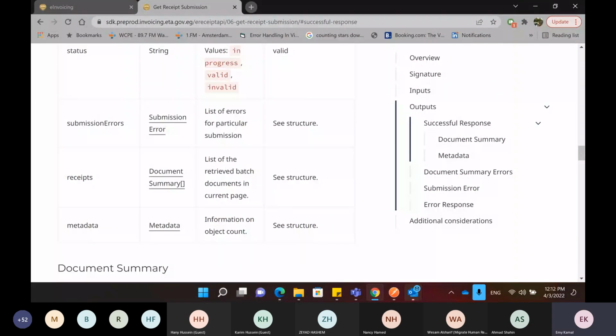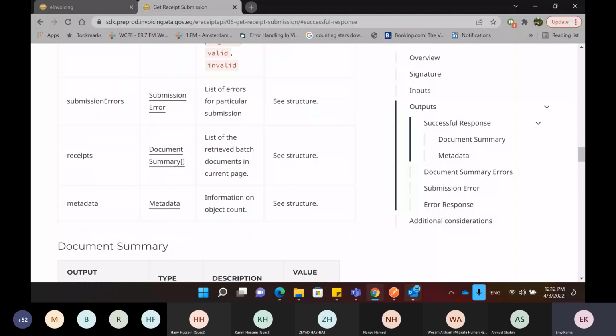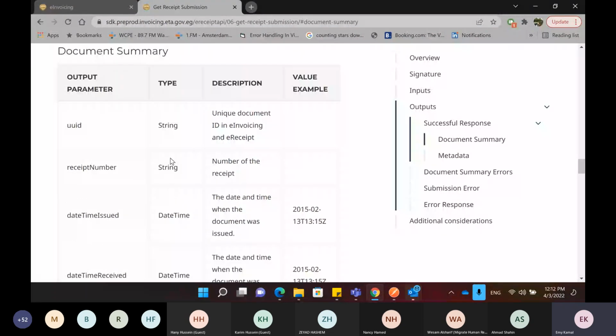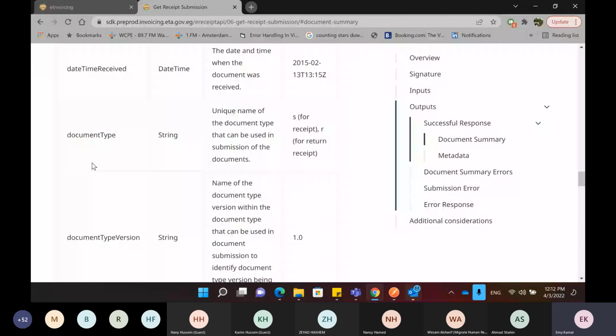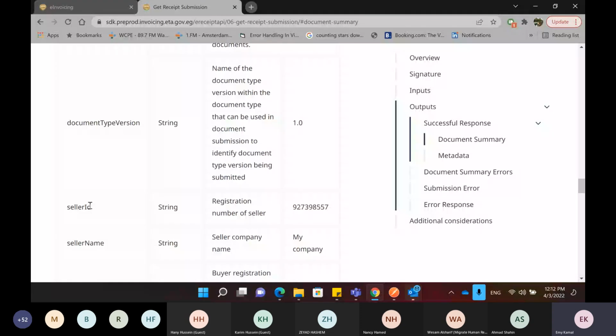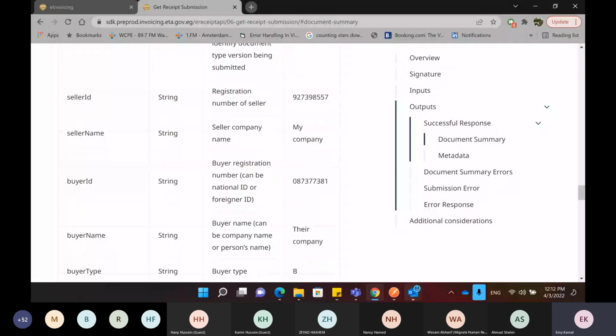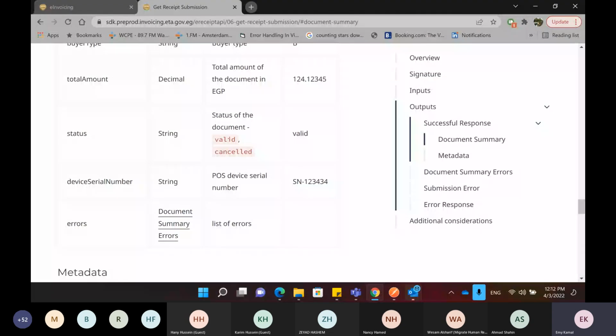And the receipts, you will be getting a summary of a list of the receipts in the submissions. In the document summary, this is a summary about each receipt. So this is specific, not on the whole submission, it's specifically to the receipts. You will find some information such as the UID, the receipt number, date time issued and received, the document type, for example, sales or return receipt,